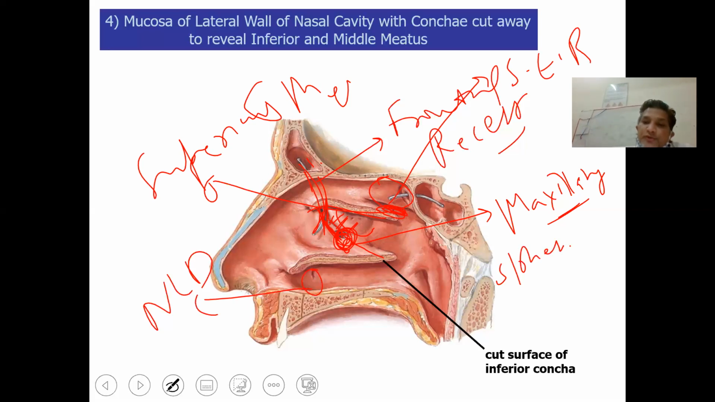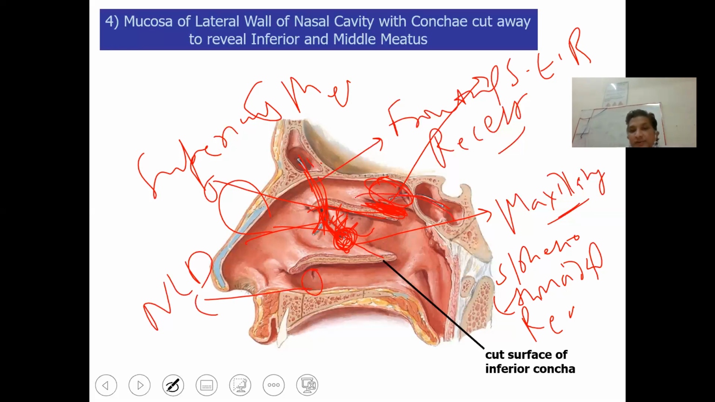Sphenoethmoidal recess, and the sphenoid sinus opens into the sphenoethmoidal recess. So we have discussed all the openings of different sinuses like frontal sinus, maxillary sinus from the lateral wall, and anterior ethmoidal cell, posterior ethmoidal cells open into the superior meatus, and the sphenoethmoidal recess, as we have got opening of the sphenoid sinus, you can easily appreciate.